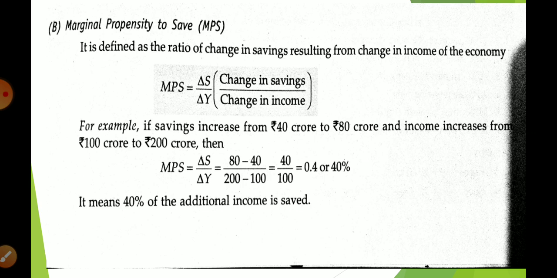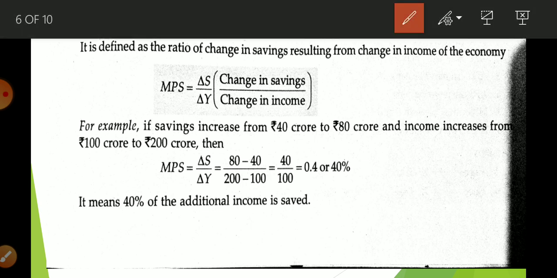It is very easy to define with the help of this equation. MPS is equal to del S upon del Y. Del means change in it: change in saving upon change in income. So its definition in language: it is the ratio of change in saving resulting from change in income of the economy. So MPS relates to how much proportion of the increased income you save when your income increases.